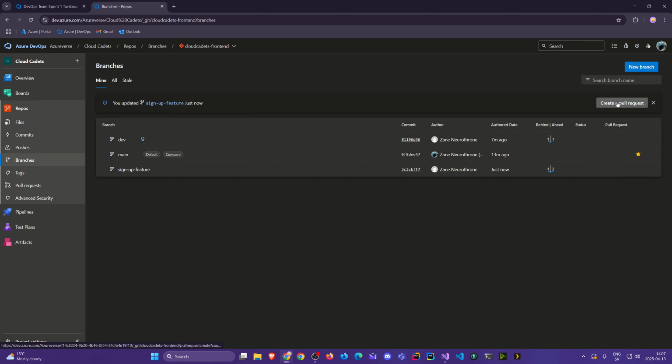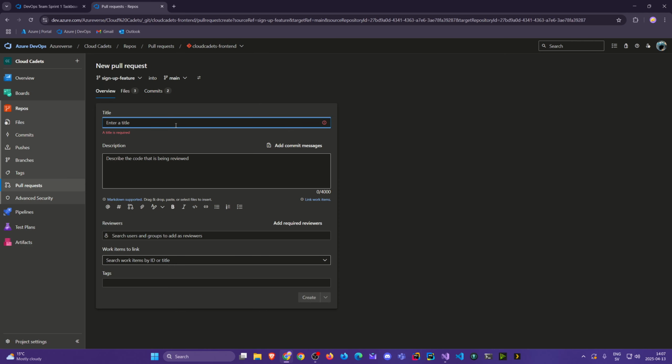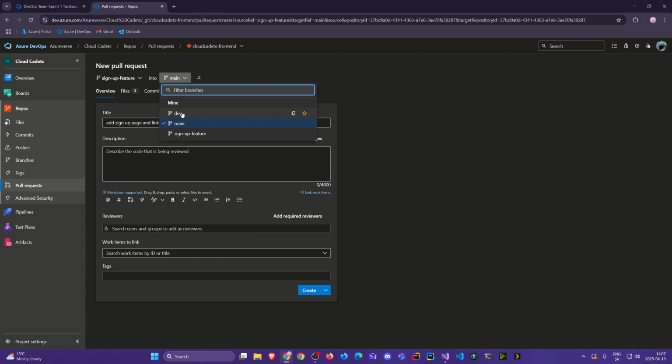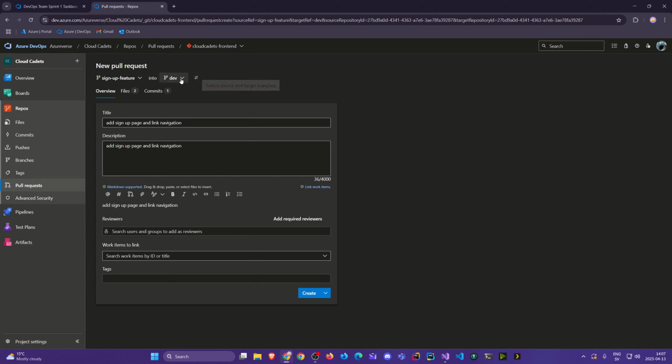And now we can create a pull request. Add sign up page and link navigation. Because 2 commits, I guess. I didn't get the name. Or, yeah, whatever. And then we don't want to commit it to main, we want to commit it to the dev. Not sure why that's being set as the default. I guess we can look into that.